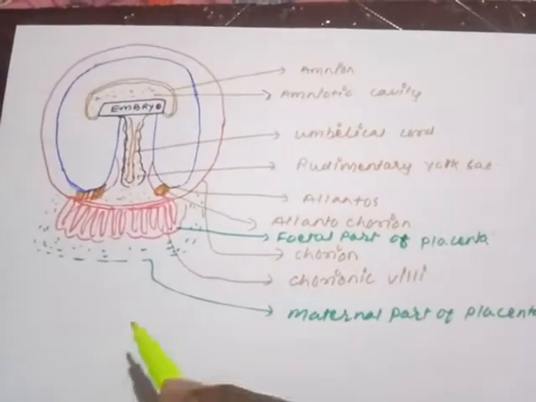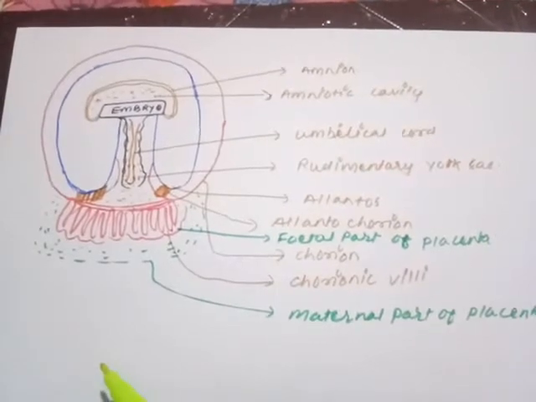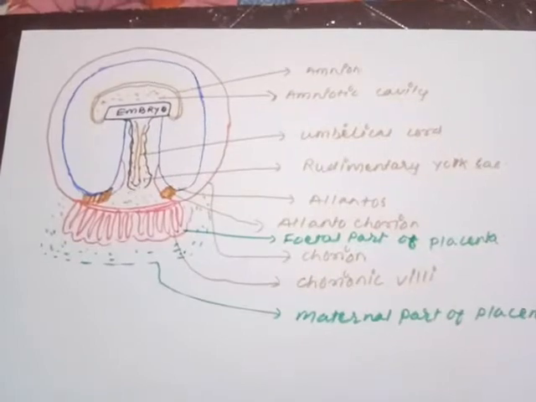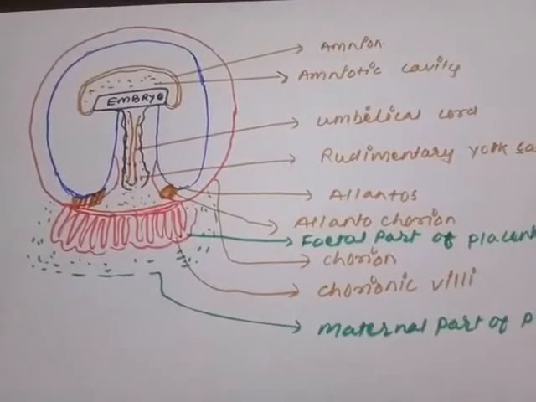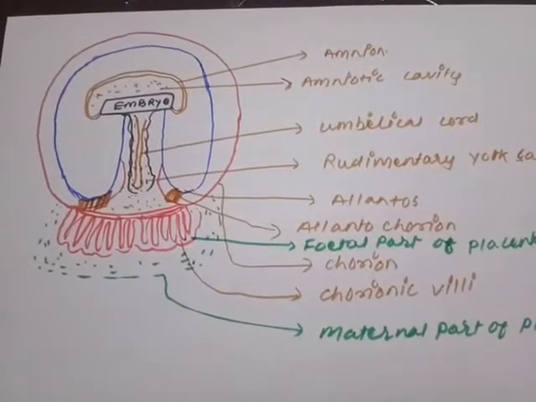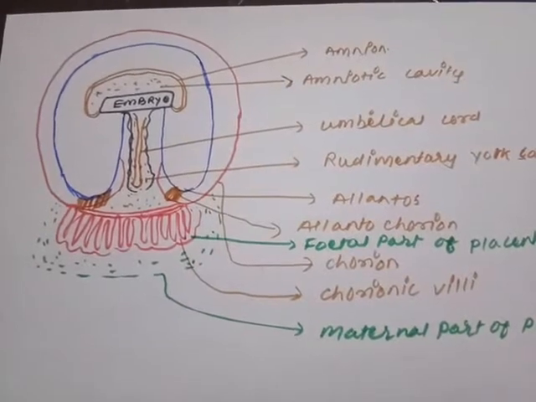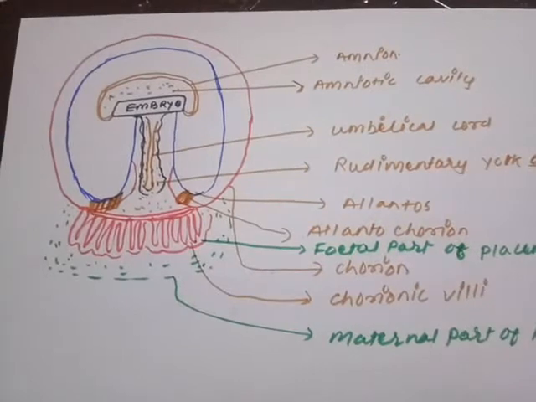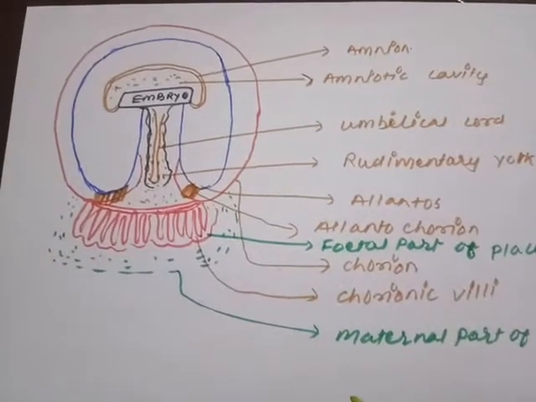Remember, in the case of the placenta, both tissues are involved: the maternal tissue and the fetal tissue. The maternal part is the part of the uterus, and in the fetal part, we saw that allantois and chorion form the combined structure called the allantochorion, and from there the chorionic villi develop. That chorionic villi gives rise to the fetal part of the placenta.